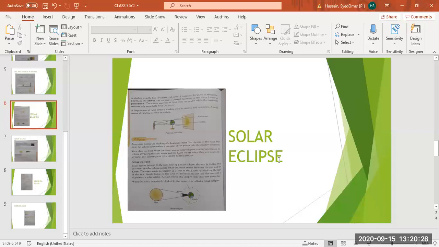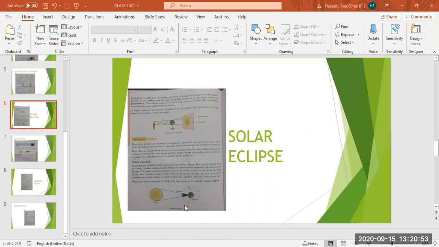Solar means related to the sun. What is the meaning of solar? Sun. Solar means sun. Underline it. What is the meaning of solar? Solar means sun. During a solar eclipse, the sun is hidden from our view. Now what happened during a solar eclipse? We cannot see the sun. Why can we not see the sun? Because the moon comes between the sun and the earth.